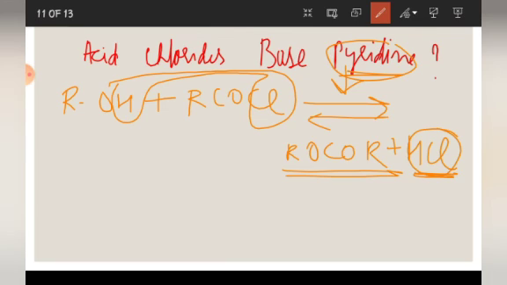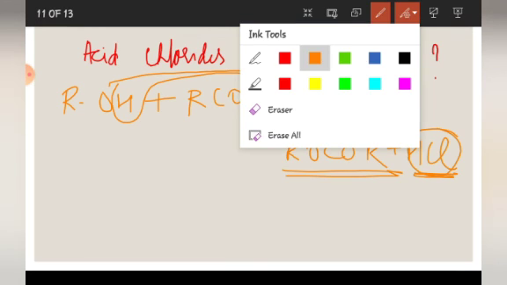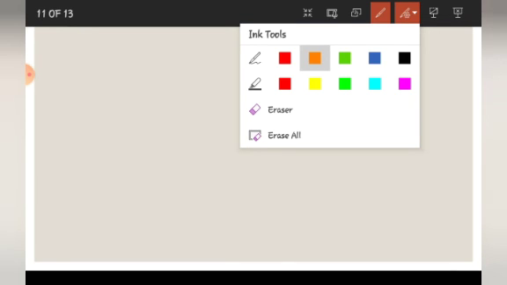Now one last thing is left, the reaction to form aspirin. See, acetylation of salicylic acid produces aspirin. This term you need to remember, it comes in your conversions. What is aspirin and how is it produced? We are going to see this.